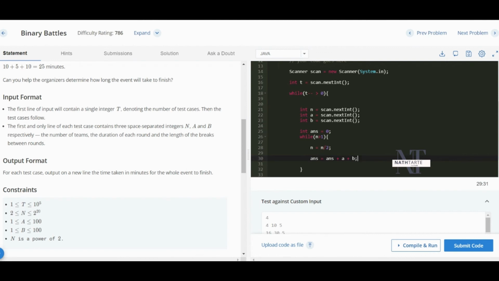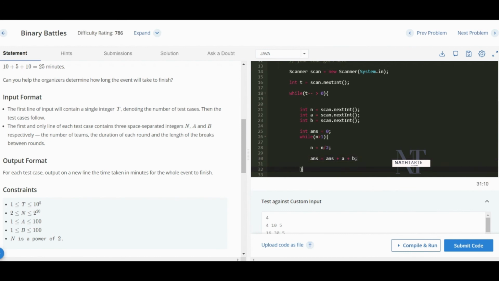Because each round is an elimination round, half of the teams will be disqualified, and the next time half the teams remain, and then this operation is performed again, and it will count the number of minutes required for all the games.